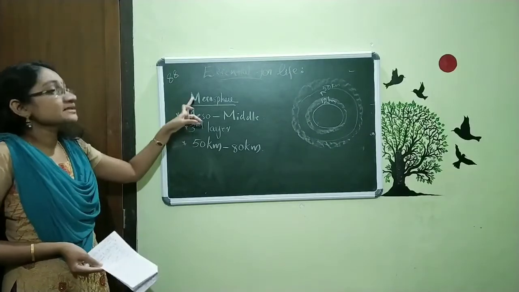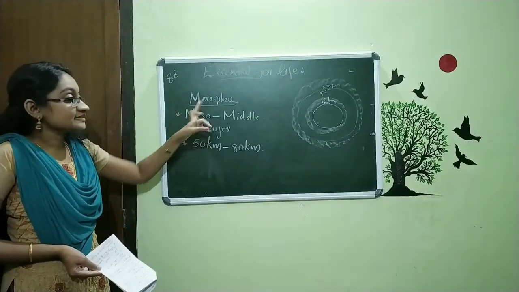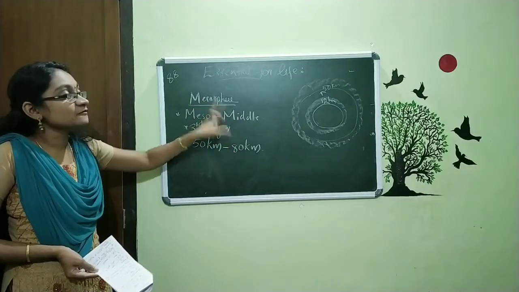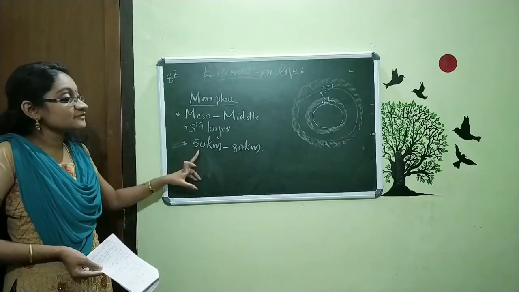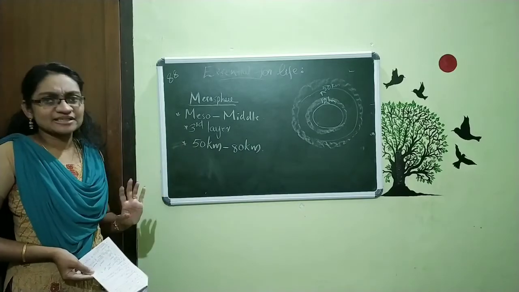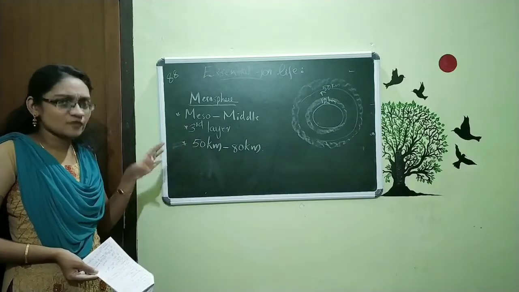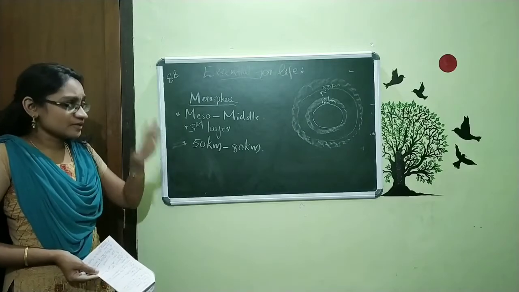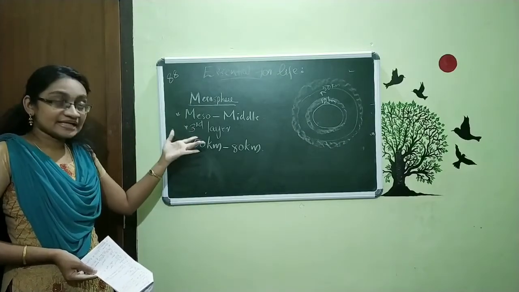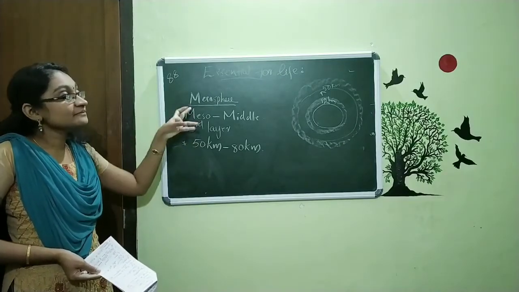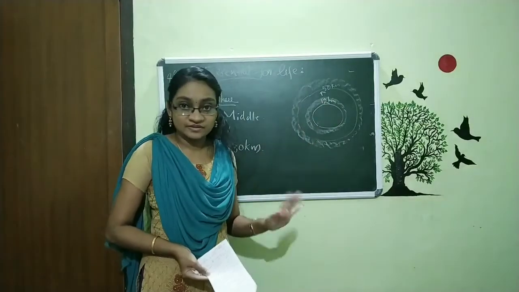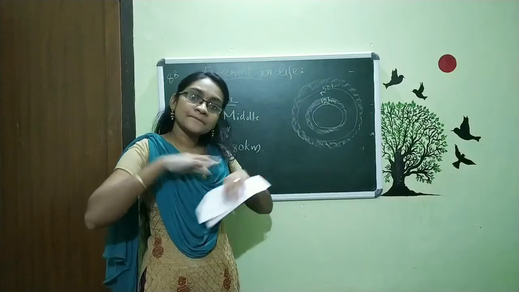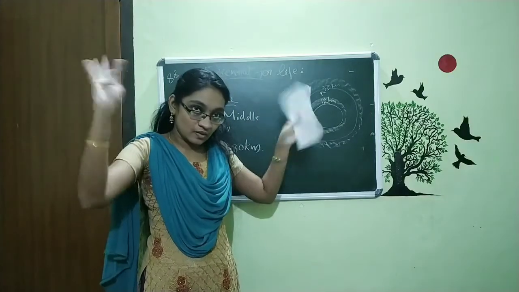So we can say this is the third layer, the middle layer. The term itself means middle layer. And also we can say the region is from 50 kilometer to 80 kilometer. Within this region some rocks are present, rotating and burning in the mesosphere itself, and they do not reach the surface of Earth because they are burnt completely, just gone.